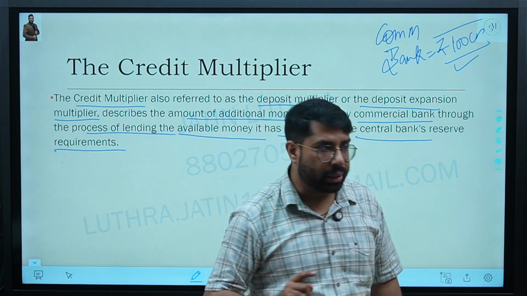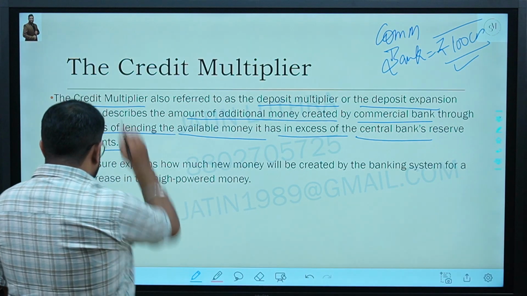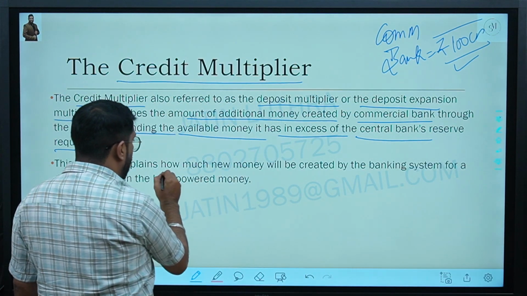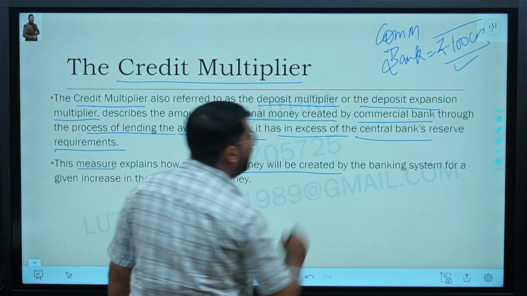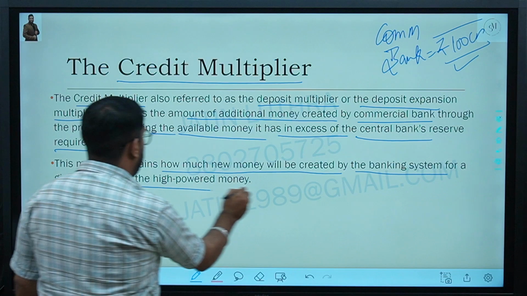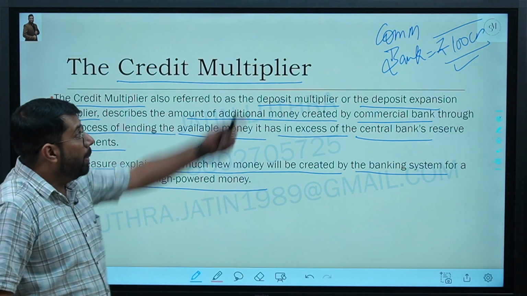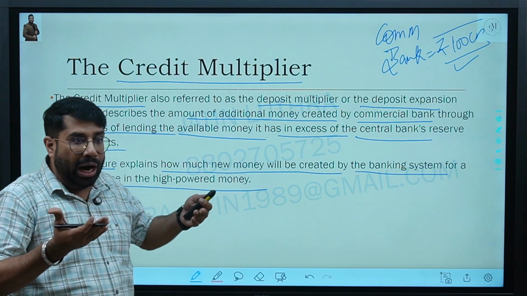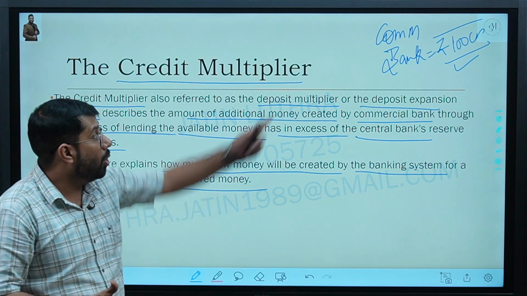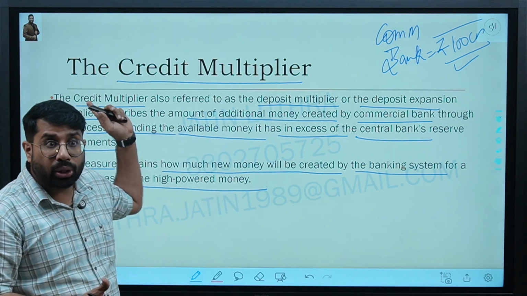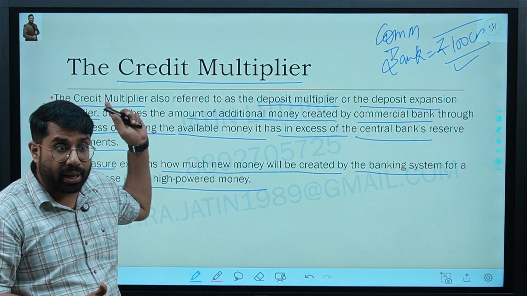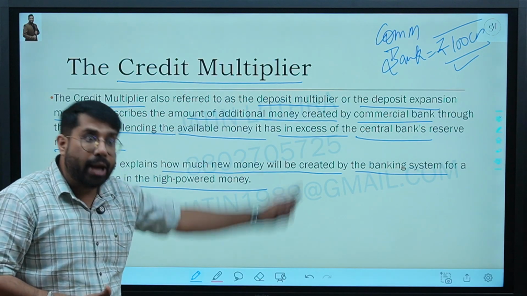Yes or no? Correct? This measure, credit multiplier, explains how much new money will be created by the banking system for a given increase in the high-powered money. So, whenever this money is increasing, how much change will be there in the total money supply because of the credit money? We are not talking about the previous amount. We are not talking about the money multiplier here. We are talking about the credit money.